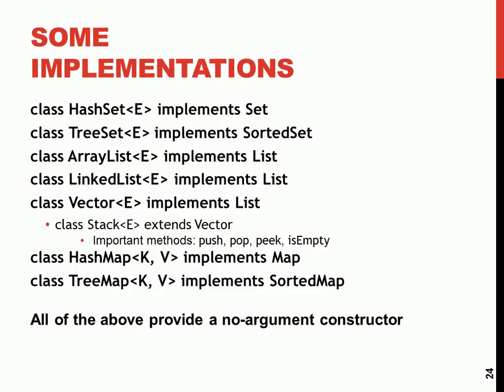So some of the implementations. Before you see this from the diagram, the hash set implements the what? The set. The tree set implements the what? The sorted set. The array list implements list. Linked list implements list. And vector implements list. So one, two, three, they all what? Implement list. We'll discuss the difference between all of them.